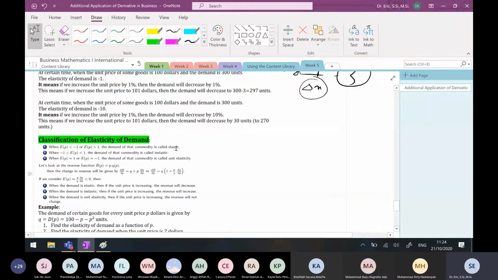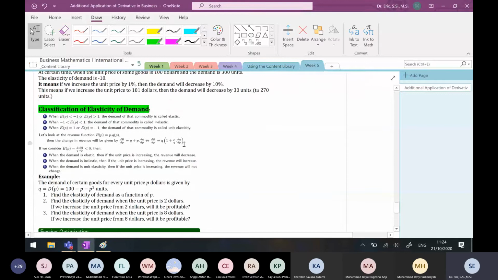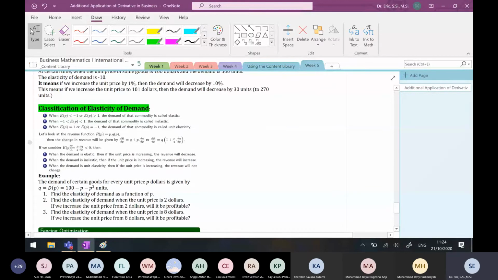Why do we classify this? Because revenue is R = P times Q, and both P and Q are functions of P, the unit price.